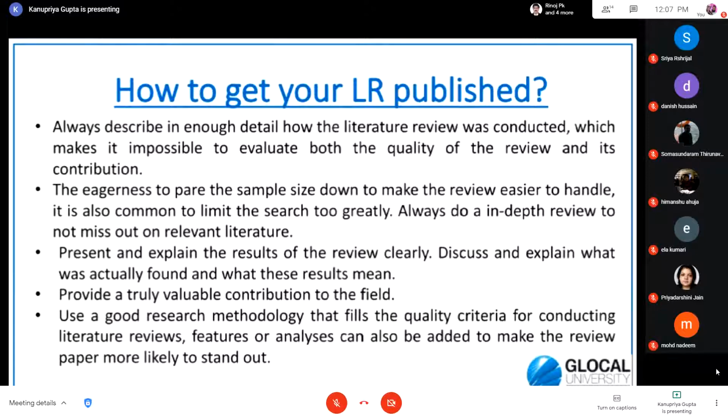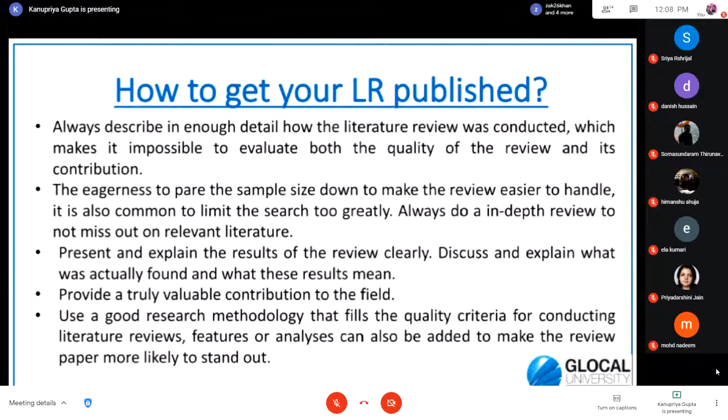So remember to take good quality research papers, include those references in your literature review, follow complete transparency in choosing the papers, and then write your literature review paper. Now, usually people feel that if they take too many research papers, they will get confused. They will not be able to handle it, which again becomes a major problem in getting your literature review published.